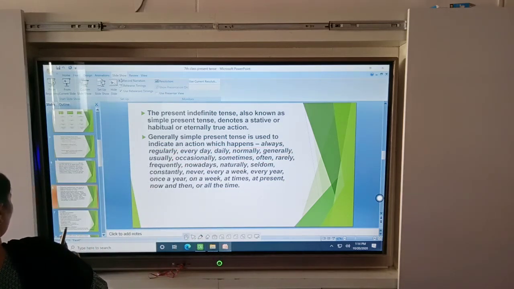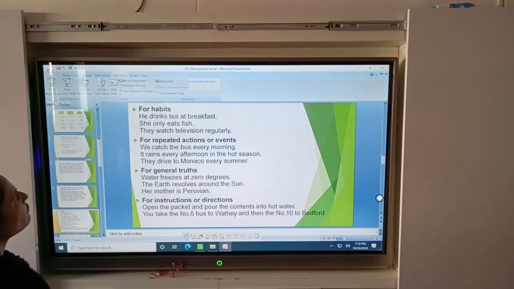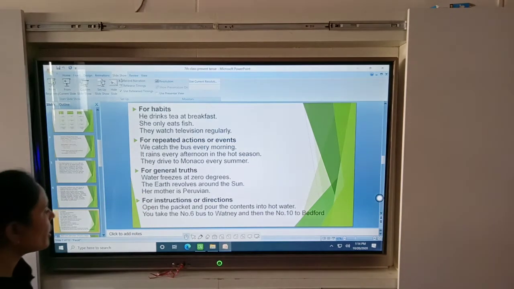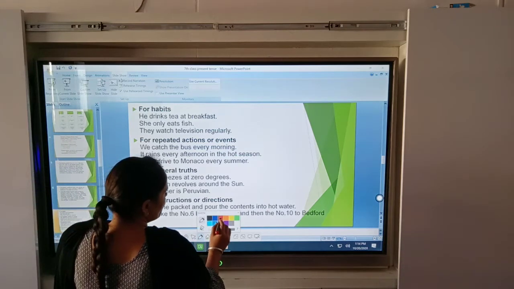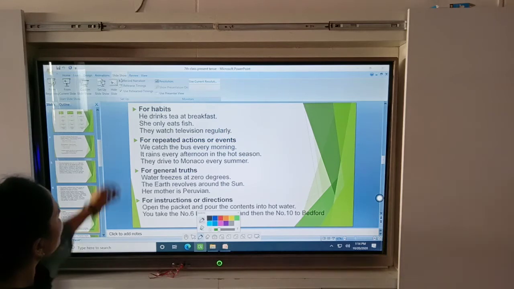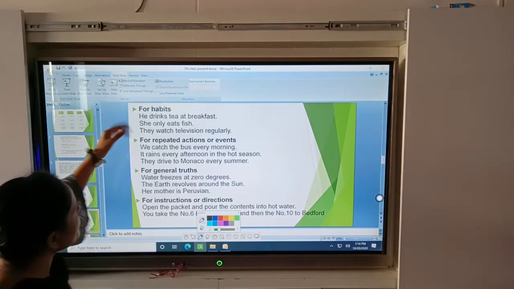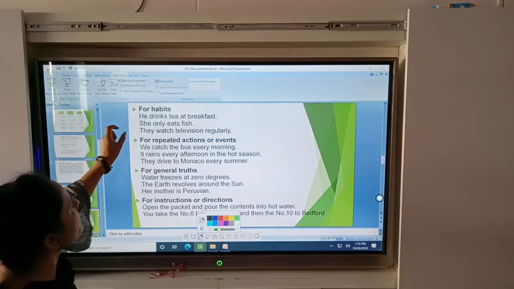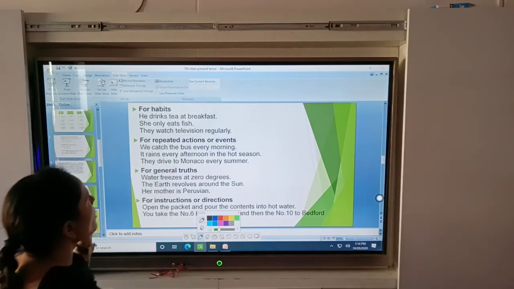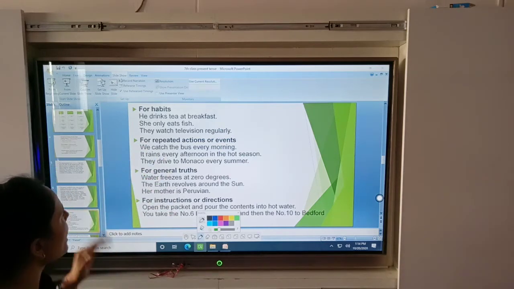Okay, for habits. Okay beta, he drinks tea at breakfast. If the subject is singular, then your verb is also singular and you put the base form of the verb with s, es or ies.